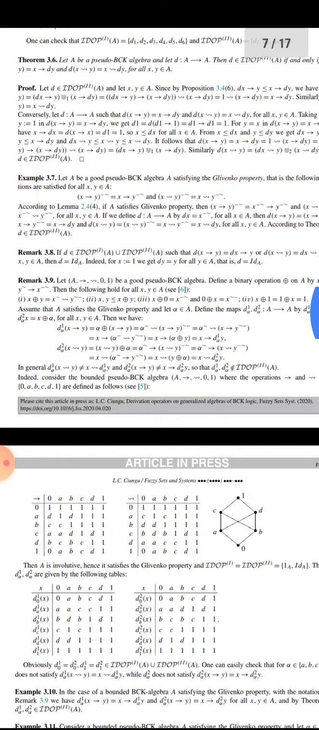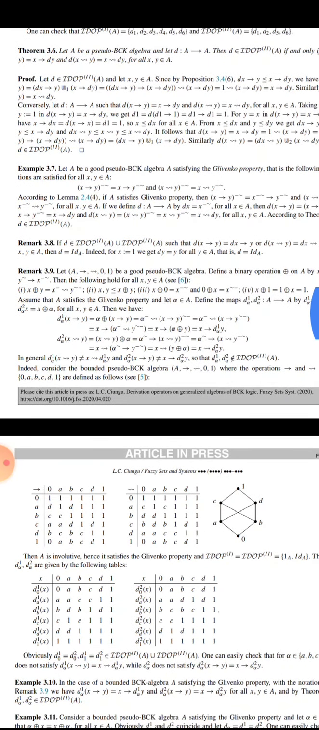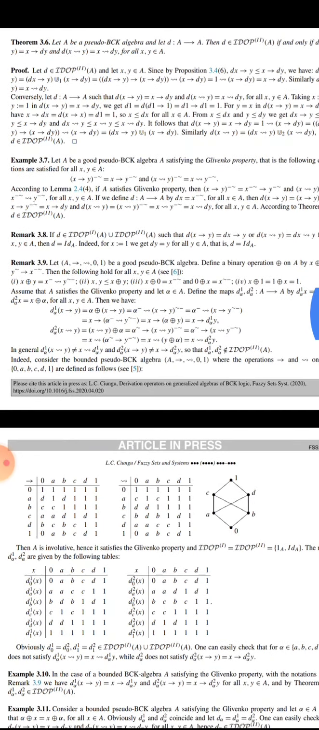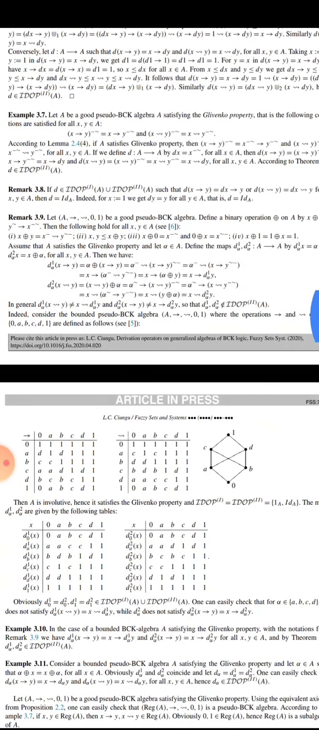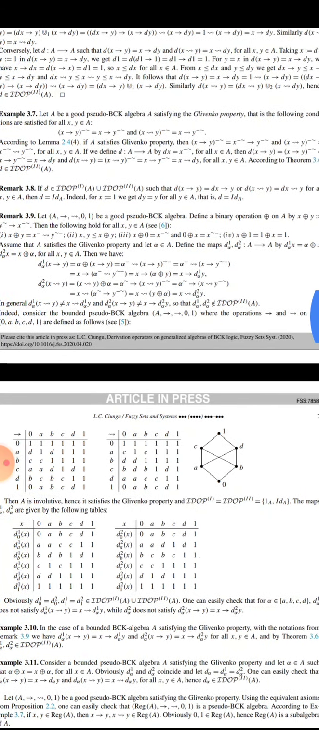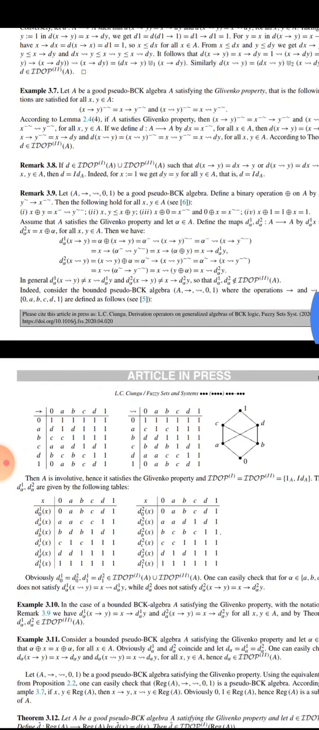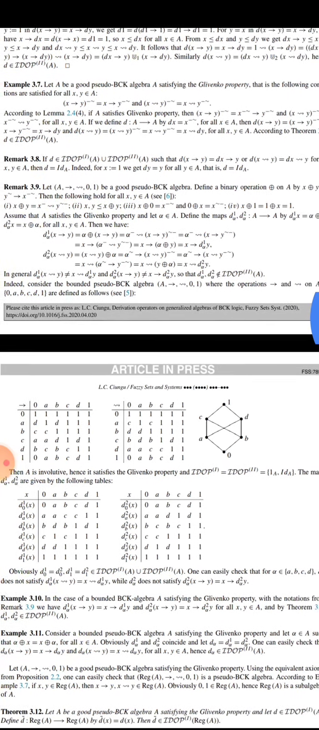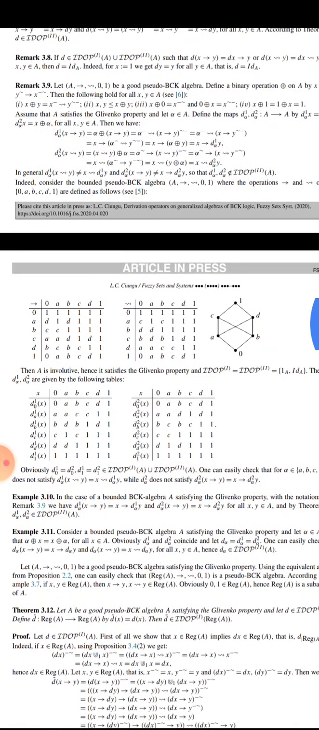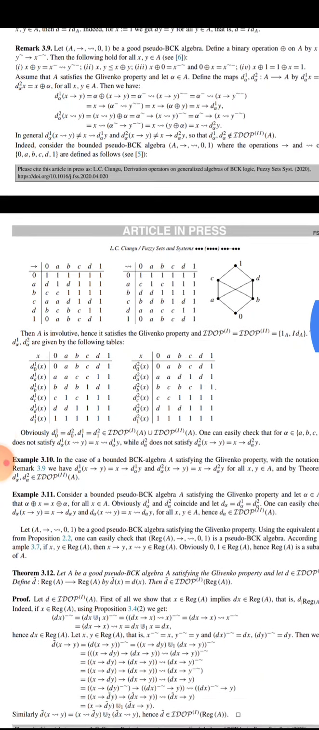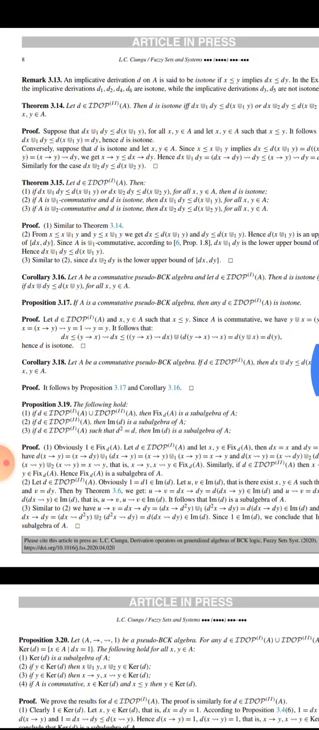Let us discuss example 3.7. Let A be a good pseudo basic algebra satisfying the given properties, that is, the following conditions are satisfied for all x, y belonging to A. Then according to lemma 2.4, if A satisfies the given property, then x → y = x̄ → ȳ, and x → ȳ = x̄ → y for all x, y belonging to A. If we define a function D from A to A, then D(x) = x̄ for all x belonging to A. And again these are lemmas, remark 3.8, remark 3.9, and many such theorems and corollaries are given